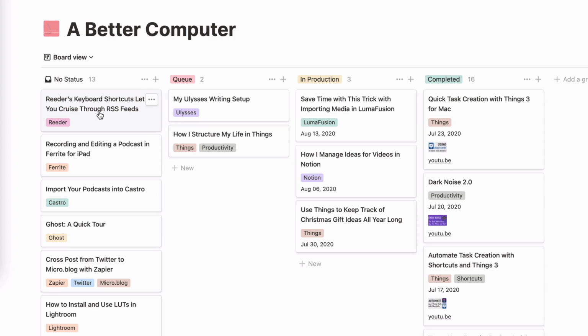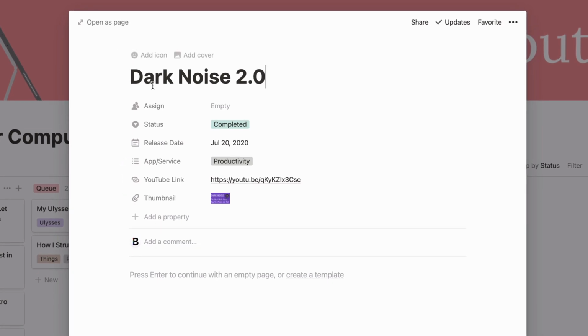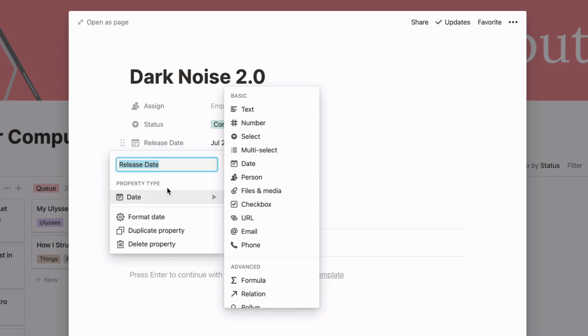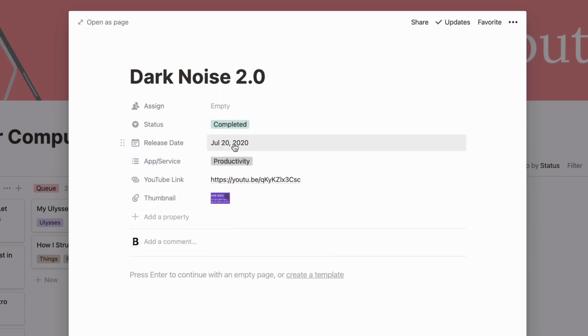And so let's jump into one of these and see what we've got going on. So let me do a recent one that I did, and that's Dark Noise 2.0. So if I click into this, you can see there's a page for this item, and basically I have a name for it. I can assign it to somebody. It's only me doing this, so I don't have it assigned to anybody, but I can set a status for it. I can set a release date. So the release date is a custom field I've set up. It's a date field. I can make it any of these, but I've got a date called release date, and that's the day I want the video to publish.